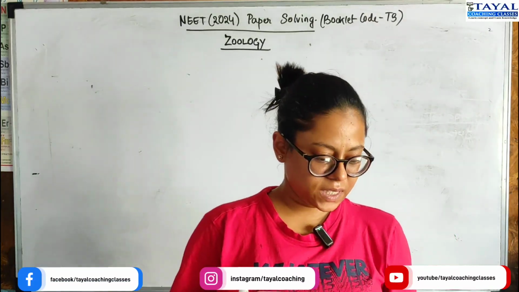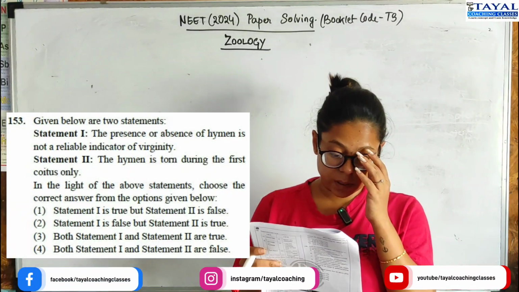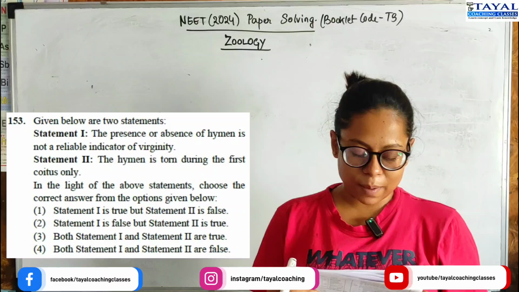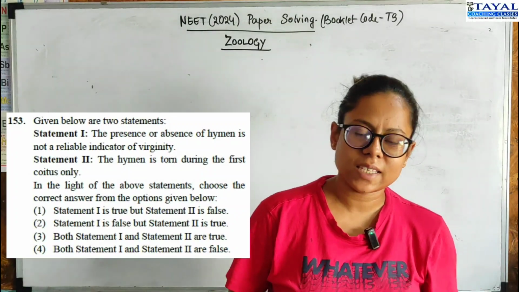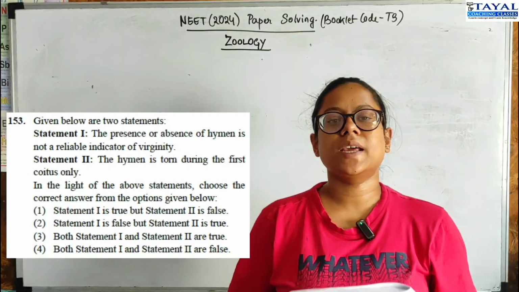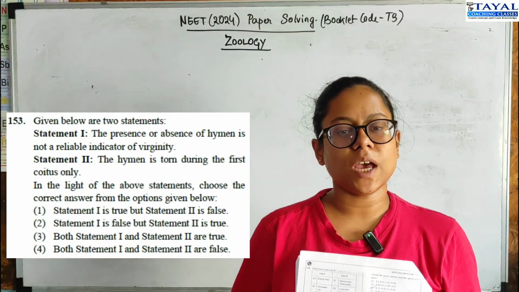Moving on to 153. Two statements. The presence or absence of hymen is not a reliable indicator of virginity. Yes, the hymen is the protective layer which covers the vaginal opening.